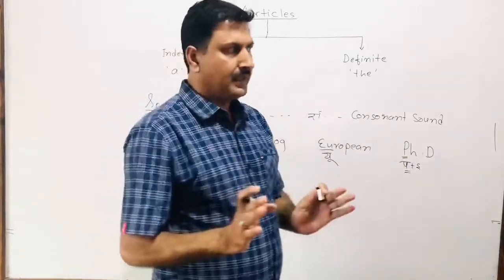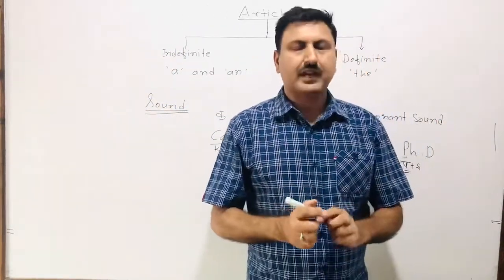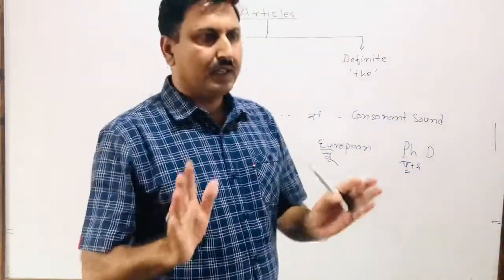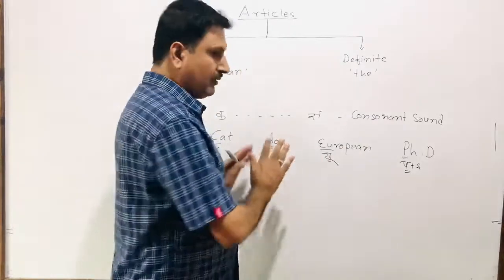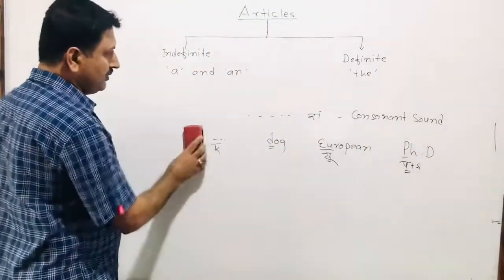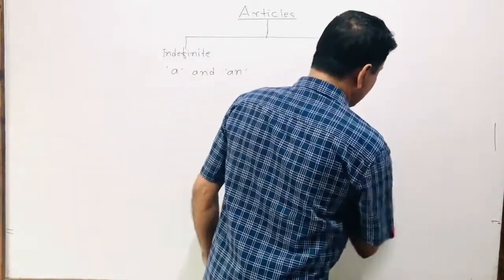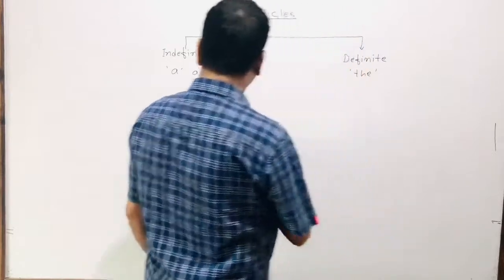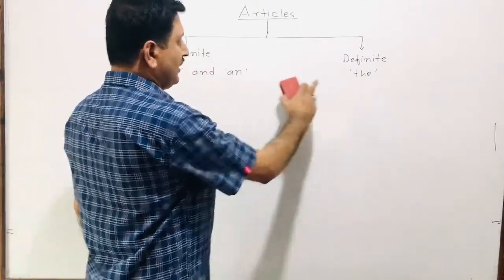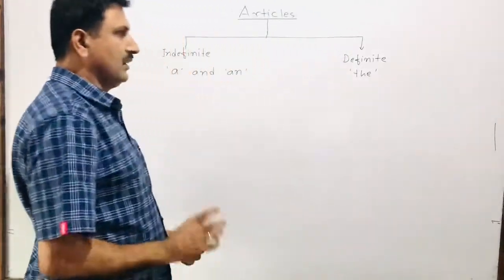So please be sure which sound is vowel sound and which sound is consonant sound. Are you clear? If you are clear about the vowel and consonant sound, now I give you the way to use article a or an, indefinite article, or to use the definite article the.